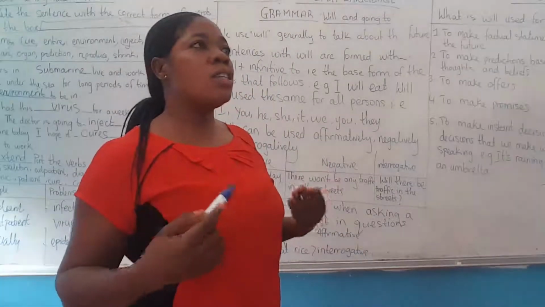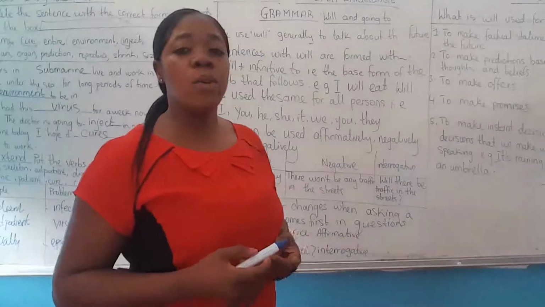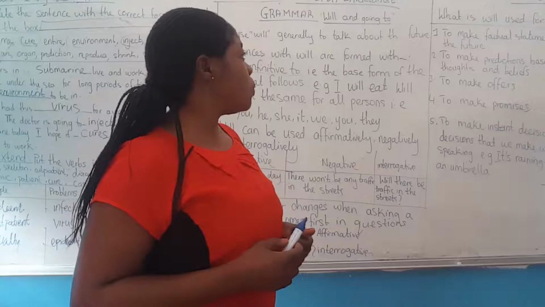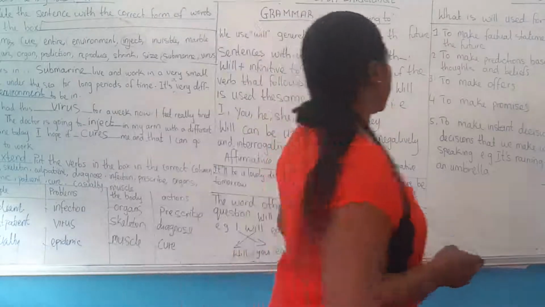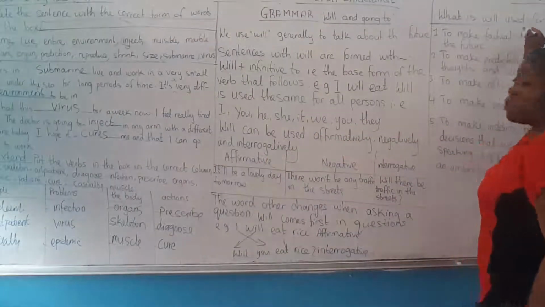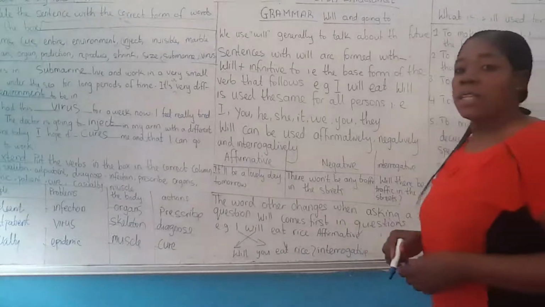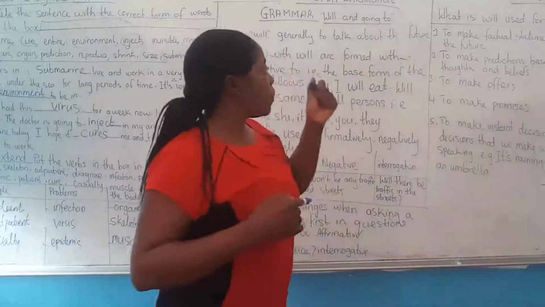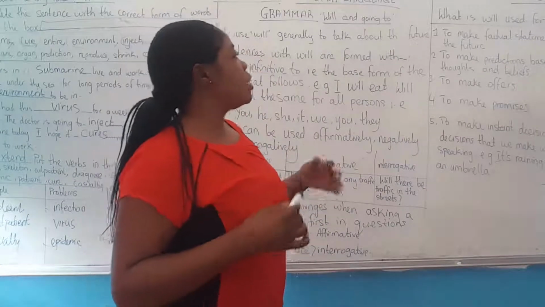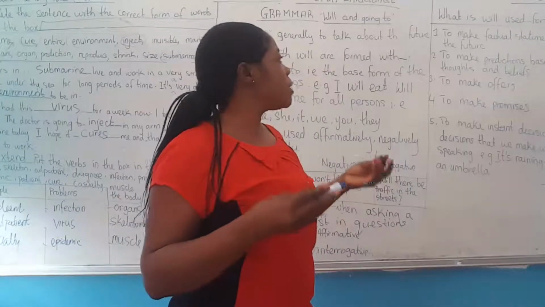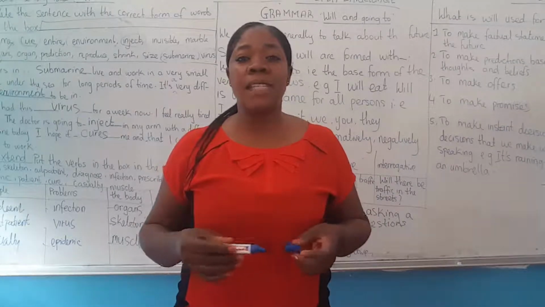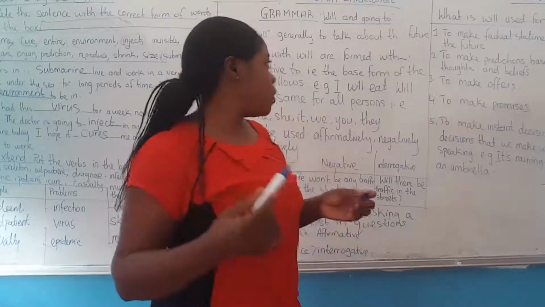Now, in what situations can we use will? What is will used for? Will is used to make factual statements about the future. Factual statements are statements that are real about the future.